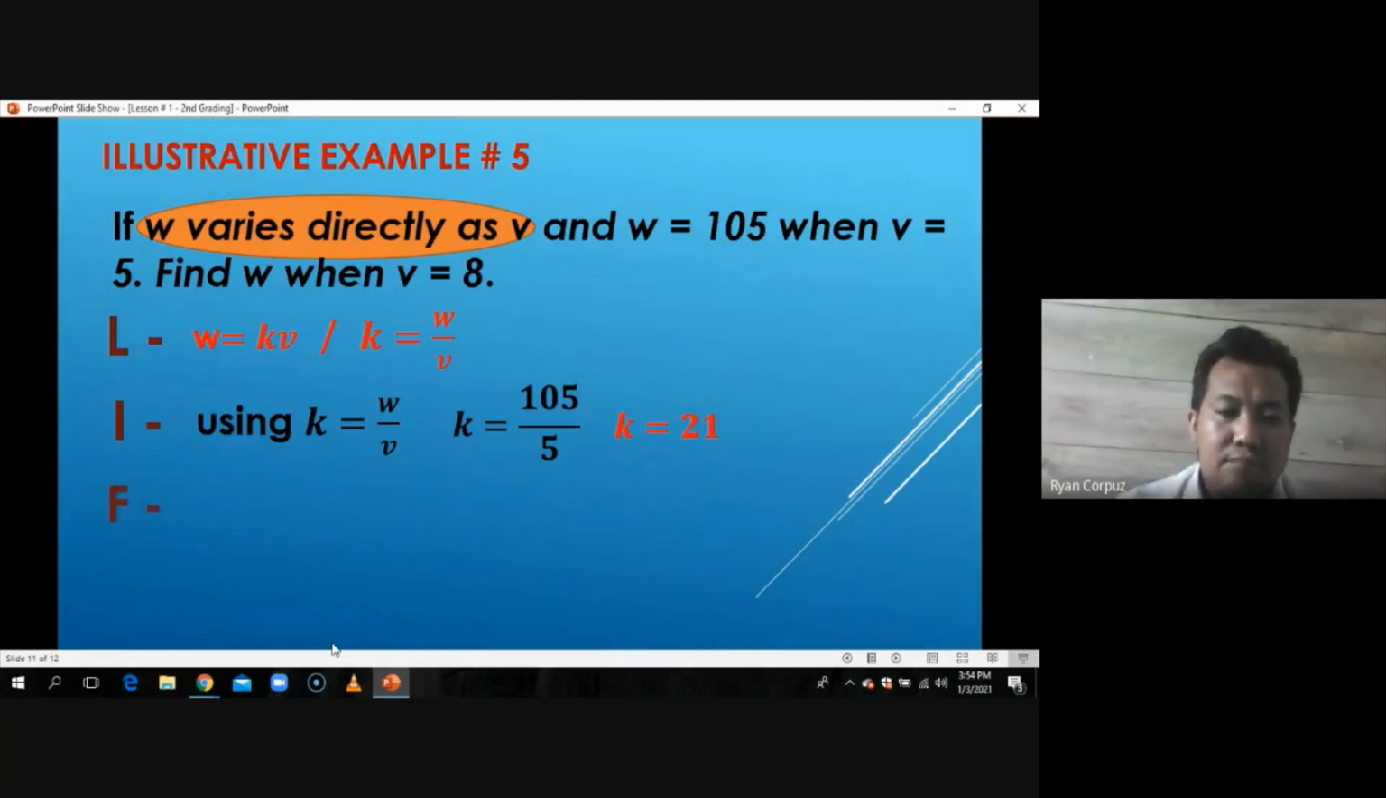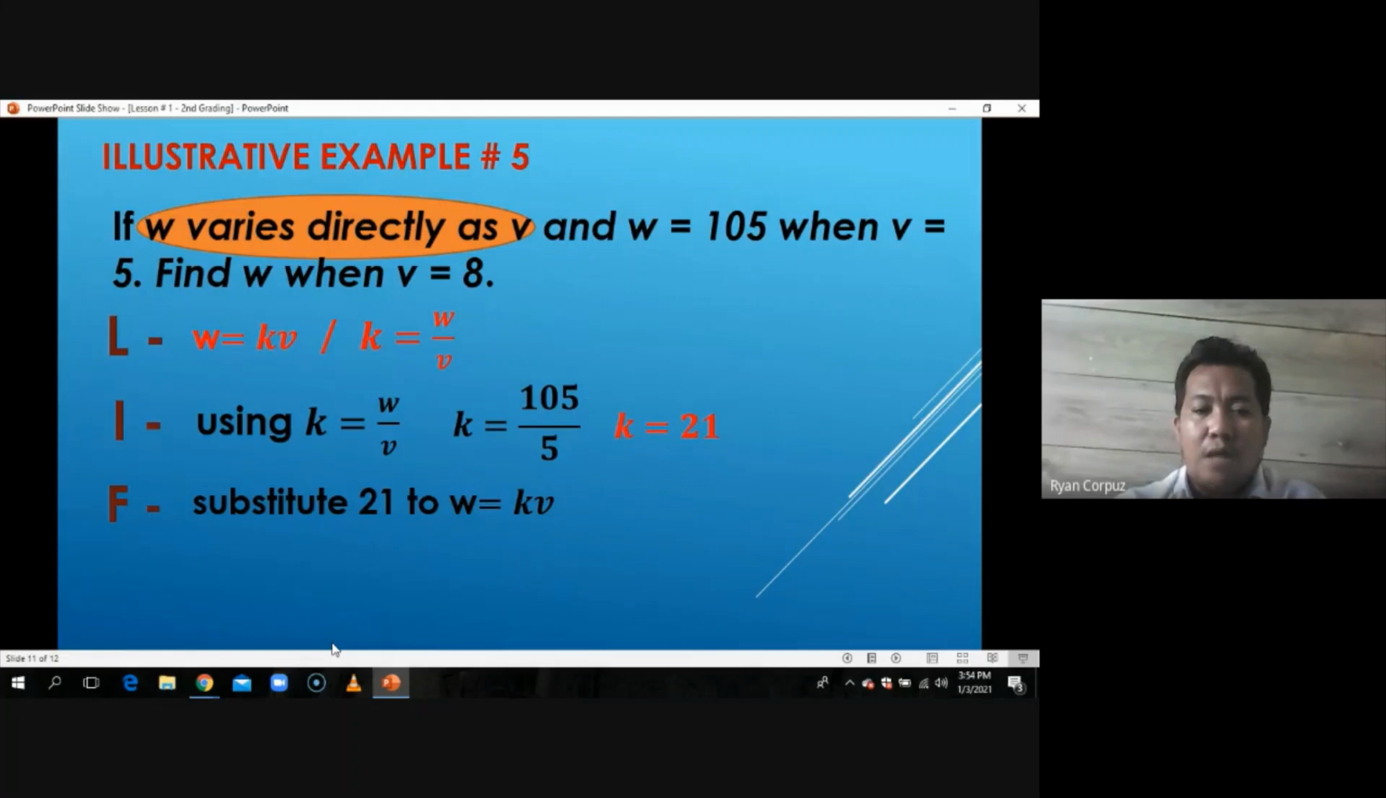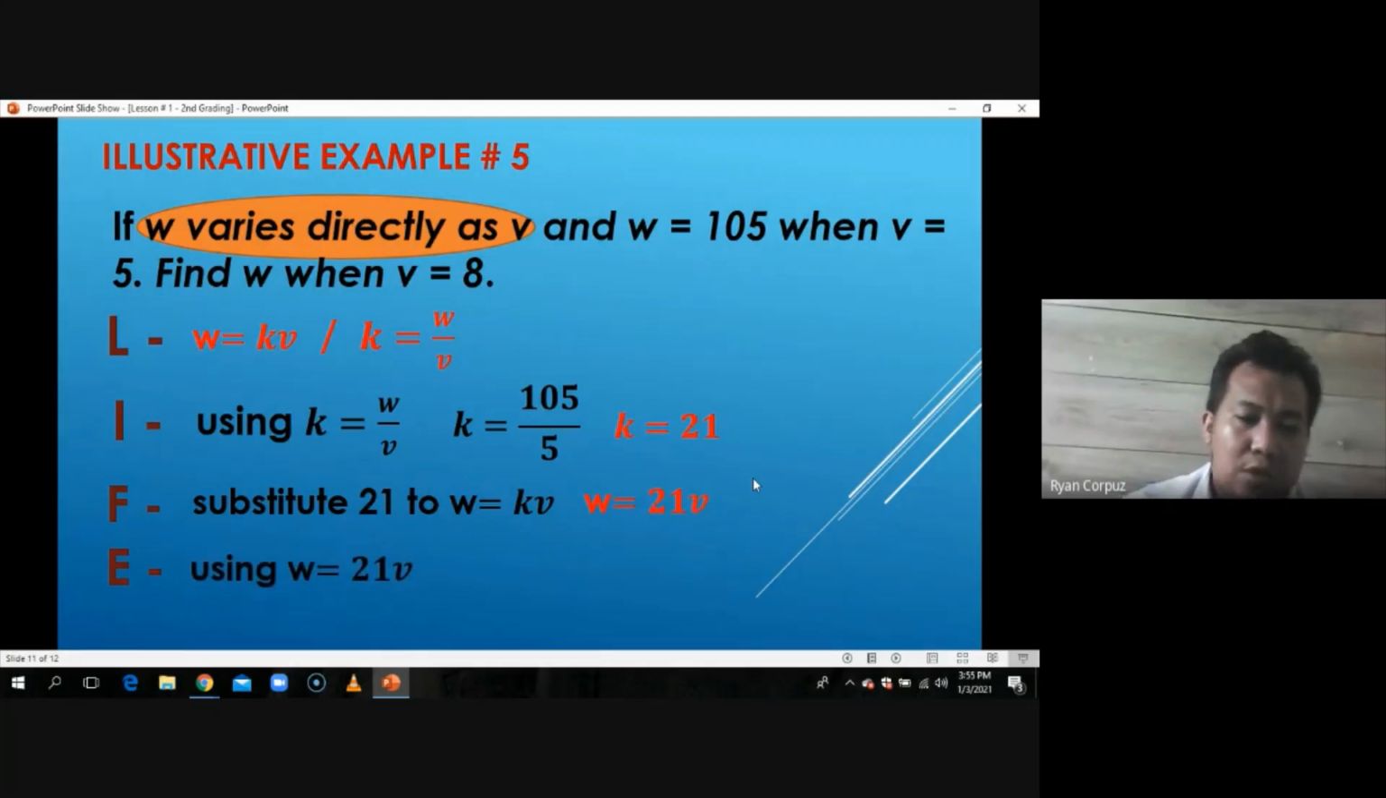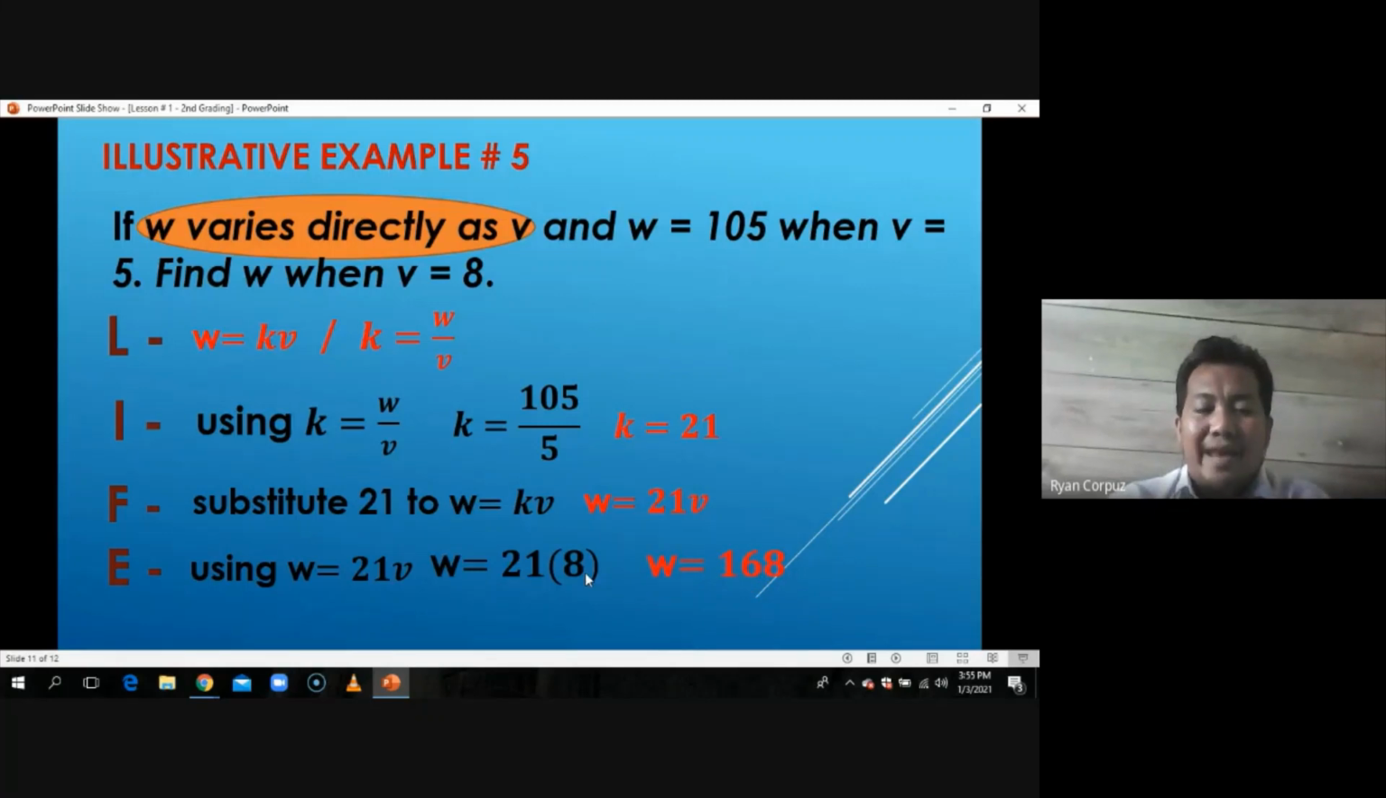Then, using that K, the value of K na 21, substitute it to the first form equation of W is equal to KV. So we'll come up with W is equal to 21V. And the last, using that new form equation na W is equal to 21V, let's find out now what is asked in the problem. So find W when V is equal to 8. Substitute lang natin. W is equal to 21 times V, which is 8. And 21 times 8 is equal to 168. So that's how we answer example number 5.